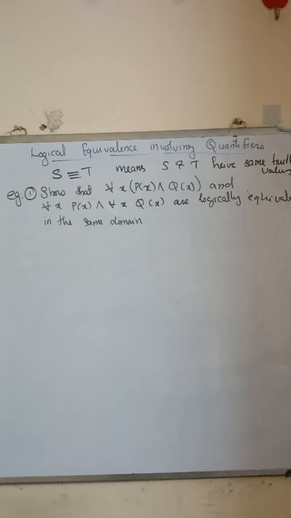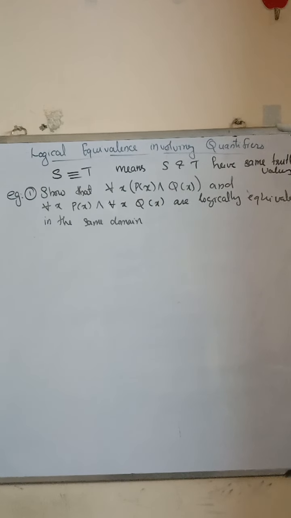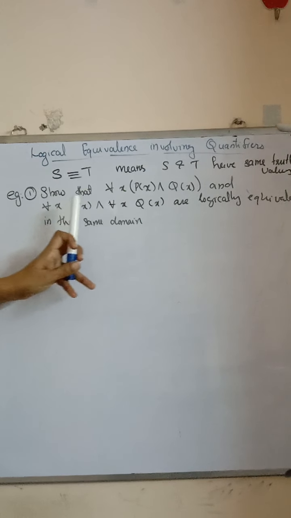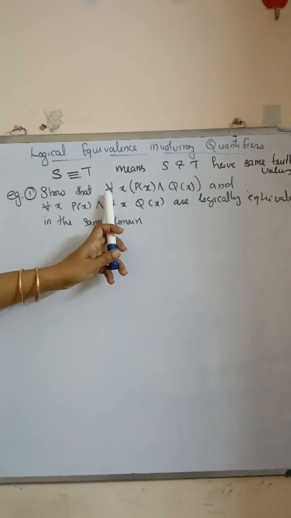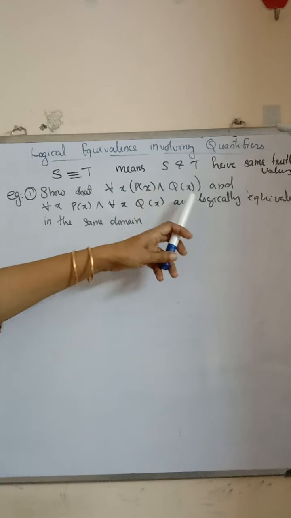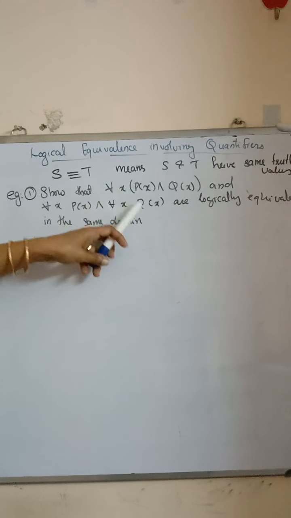Next we discuss logical equivalence involving quantifiers. S is equivalent to T means that S and T have the same truth values. Here we have two statements involving quantifiers: for all x, p of x and q of x, and for all x, p of x and for all x, q of x.